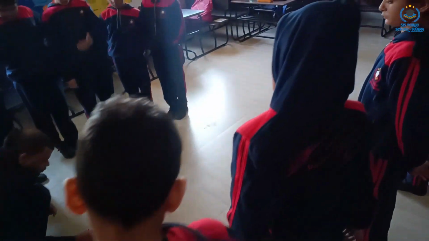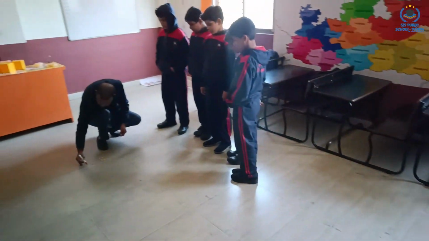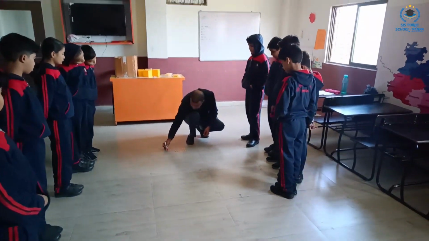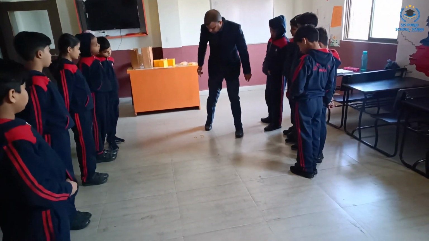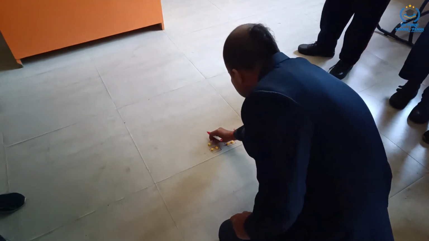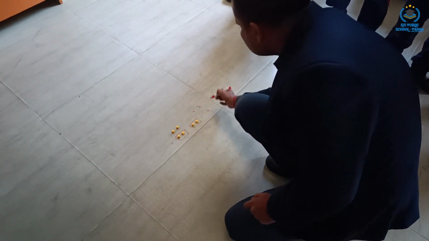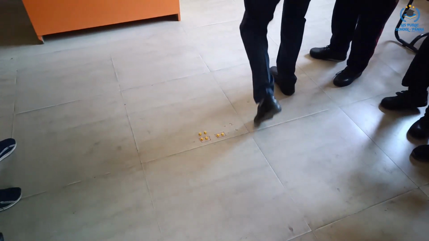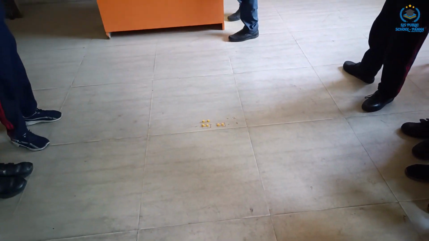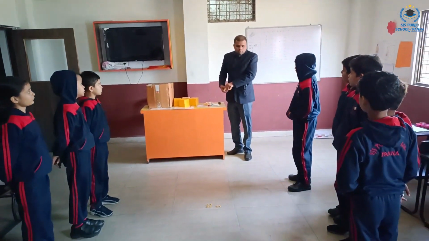Two twos are how many? Okay, so two ones are two. Two twos are. So you understand this is what a table is. Two twos are. Now somebody come one by one.